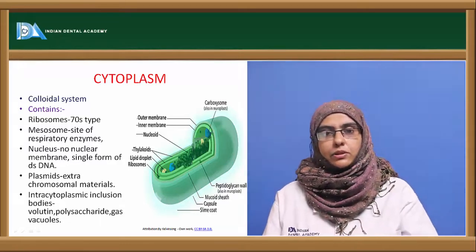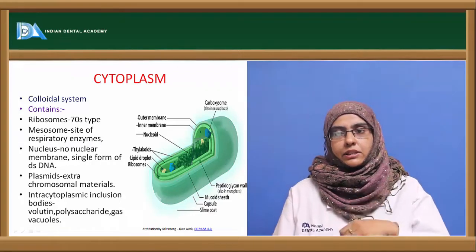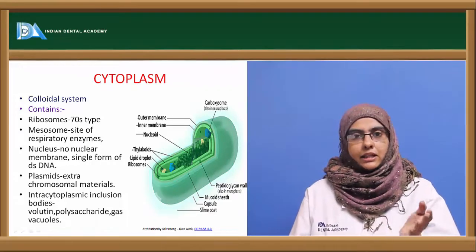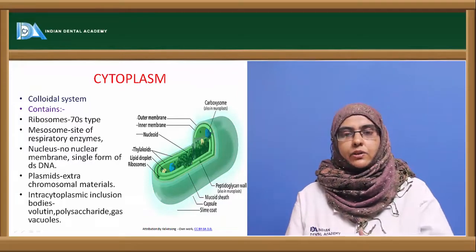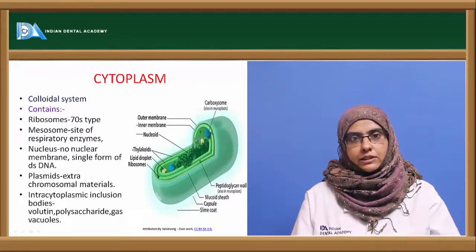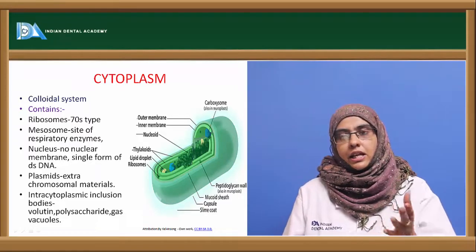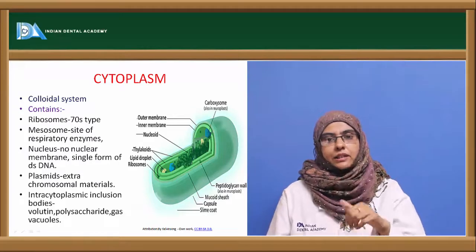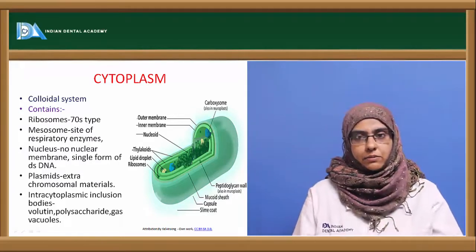Now coming to the mesosome, it's nothing but the invagination of the cytoplasmic membrane inwards into the cytoplasm. Most of the respiratory enzymes are usually present in it, and it helps to carry out respiration in microorganisms, whether it is oxidative phosphorylation or substrate level phosphorylation. It is the most important site where the respiratory enzymes are active and carry out the respiration process.